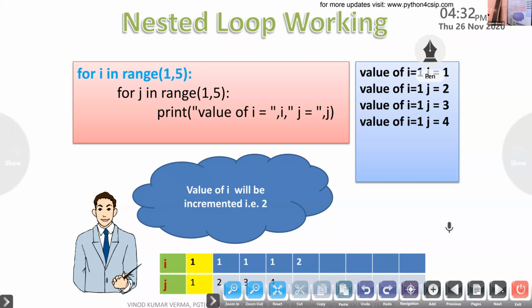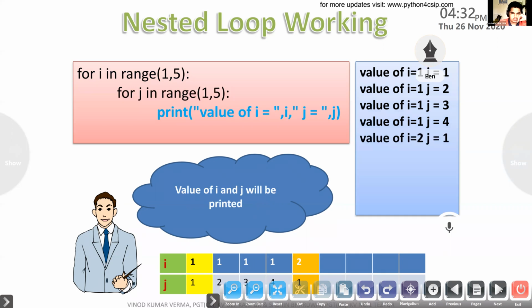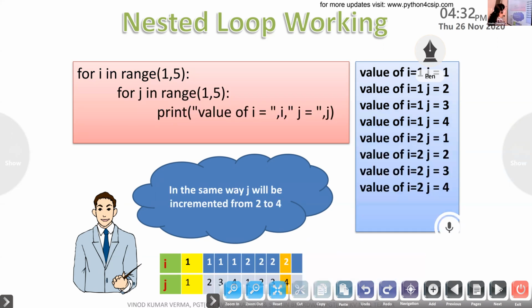So where has the control gone? Control has gone to the outer loop. And who incremented? i got incremented. Now again the inner loop starts from 1. So the inner loop always starts with the initial value. Then how many times will this execute, Achyut? Inner loop? 4 times. Very good.